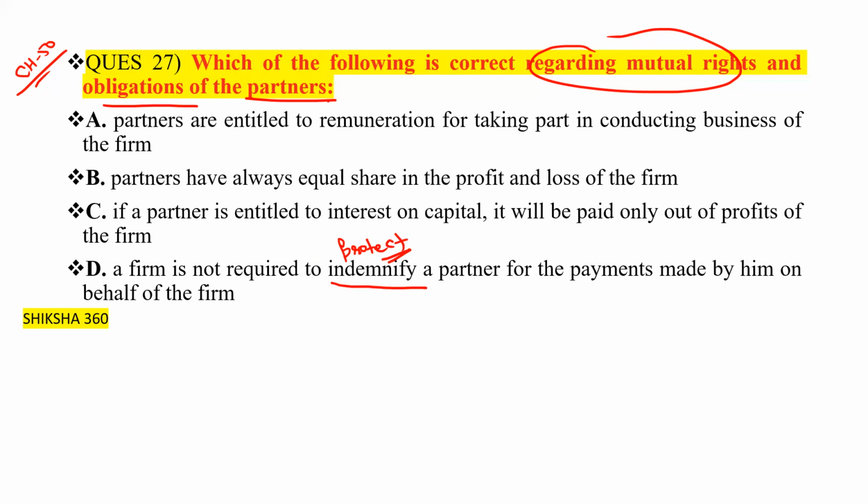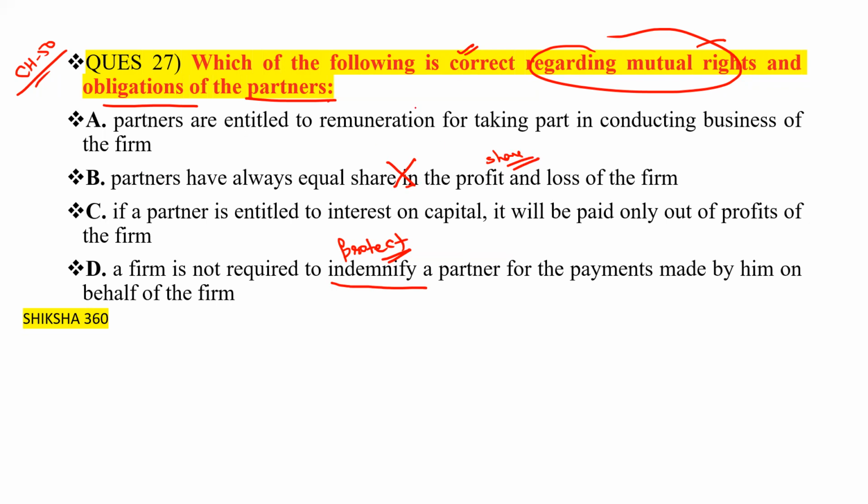Which of the following is correct regarding the mutual rights and obligations of the partners? As we have already gone through the mutual rights and obligations. So, partners have always equal share? No. It depends upon their share in the firm.